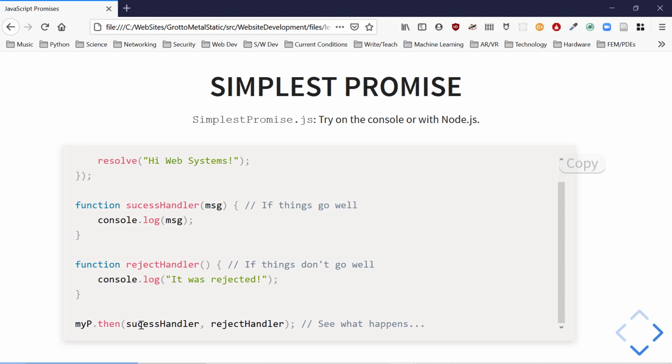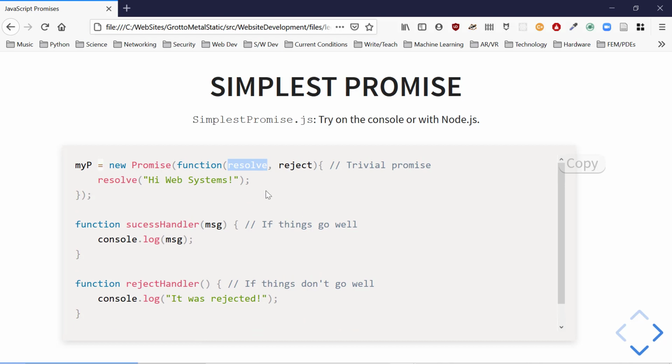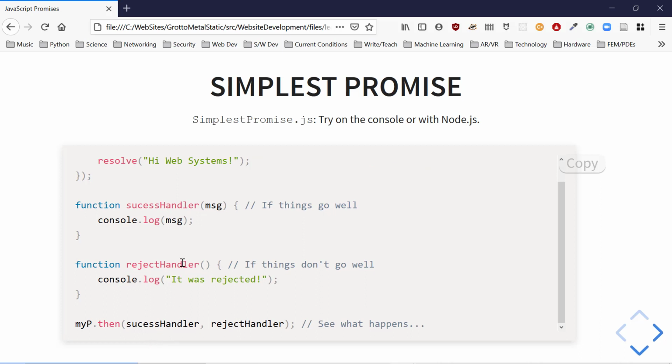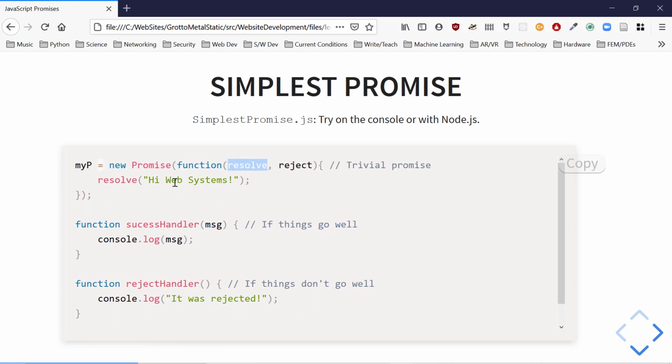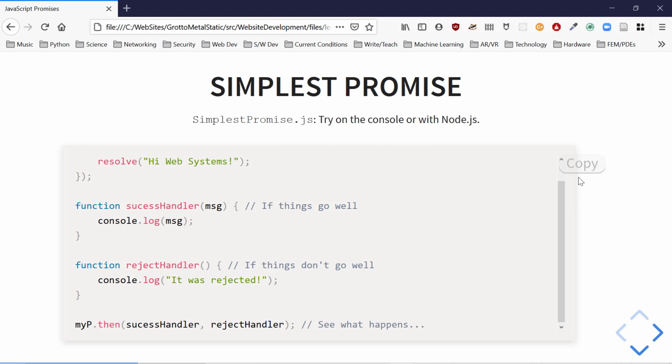We hand it 2 functions, the success handler or the reject handler. Professor, aren't those the exact same things? Yes, those are the things we're passing in here, resolve and reject functions. Hence, this resolve function better be able to take a message, like a string that we're resolving with. So let's run it, just see how this works.